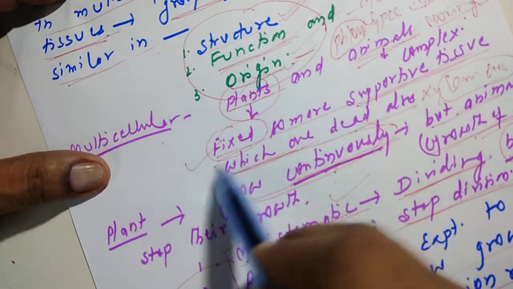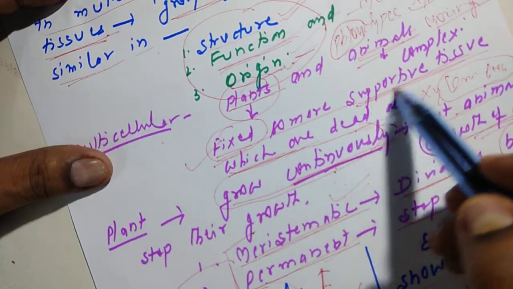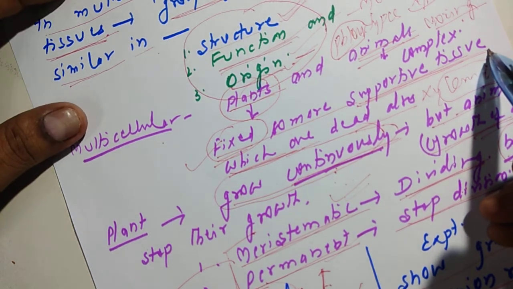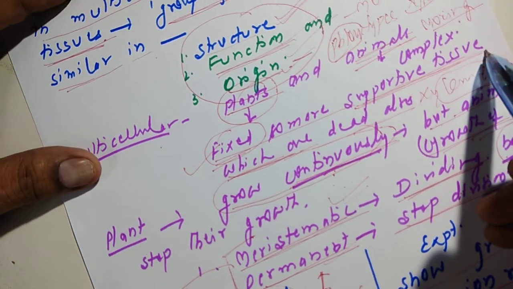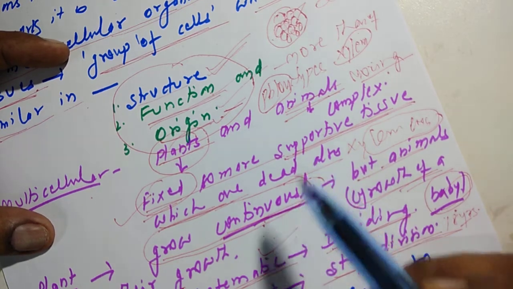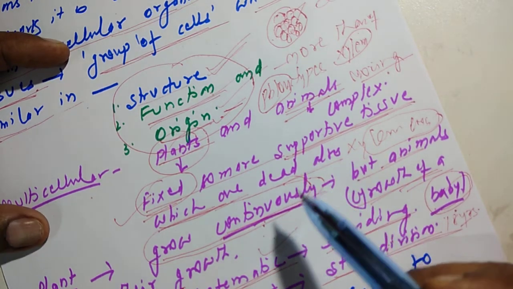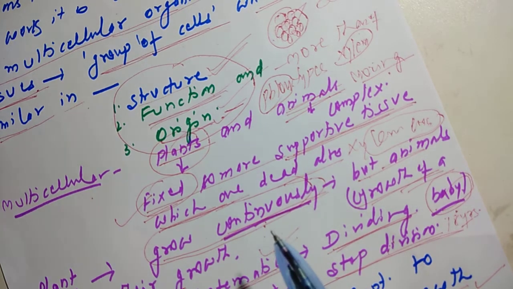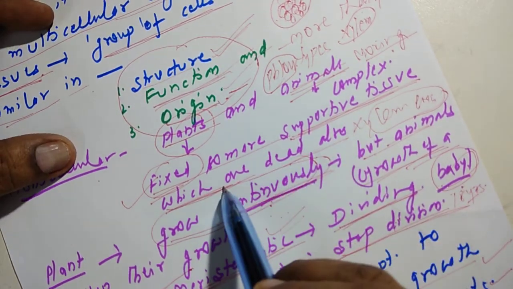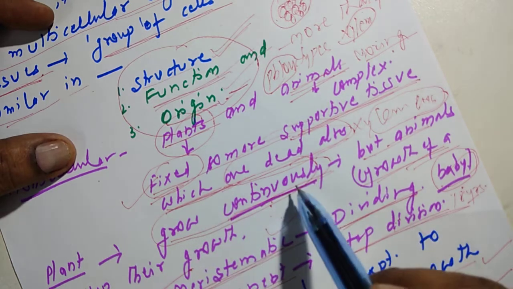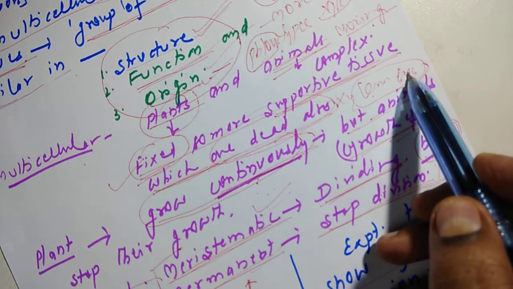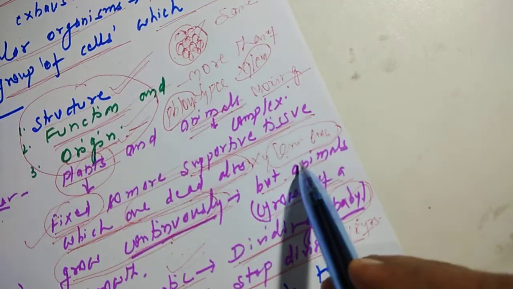Now plants are multicellular, animals are also multicellular, but plants are actually fixed. They don't have to move. So in them there is more of supportive tissue and less of other tissues, because you also know that plants don't have nervous tissue, they don't have a brain, that you have learned. And because they don't move, they also don't have muscle tissues, but they have tissues which help them stay fixed in one place and don't let them fall down. Now there are also lots of dead tissues present in the plants which help it. Even animals have dead tissues, for example horns, hair, nails, and the upper layer of skin is also made up of dead tissue.